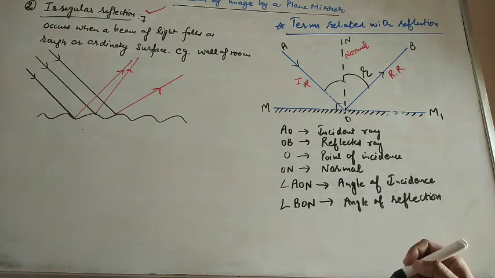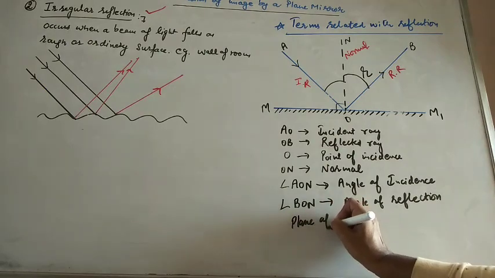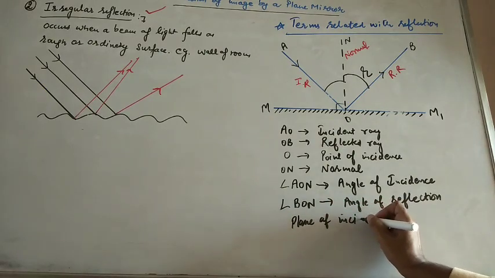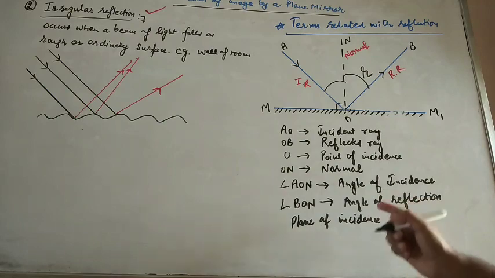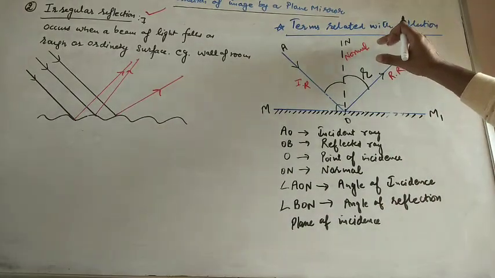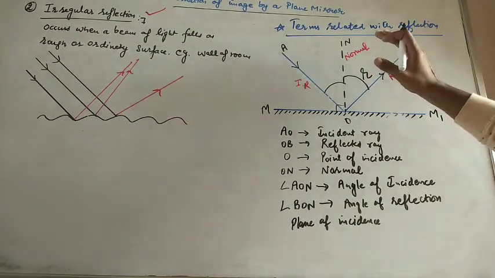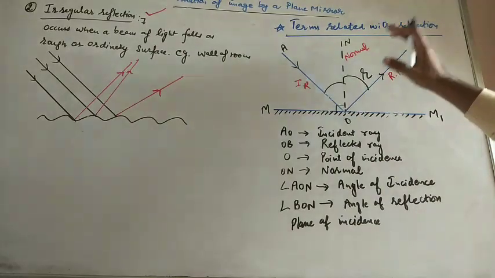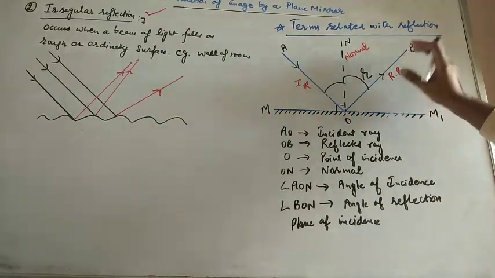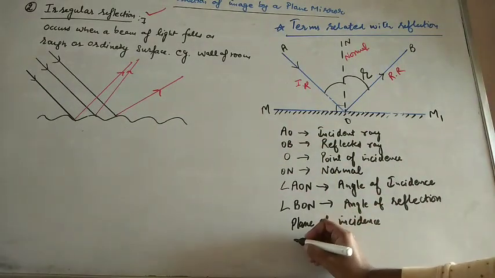Okay. After this you have the plane of incidence. What is the plane of incidence? The plane which contains the incident ray and the normal is called the plane of incidence. So the plane of this board is called the plane of incidence.